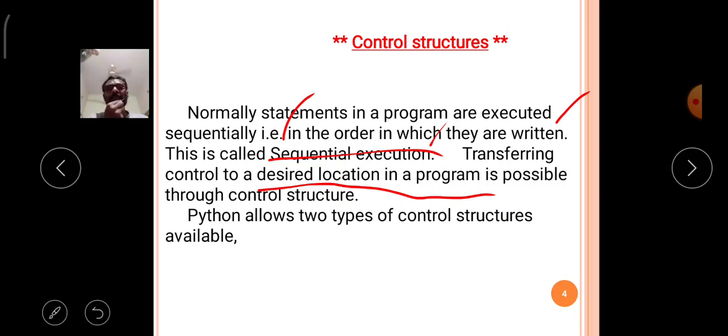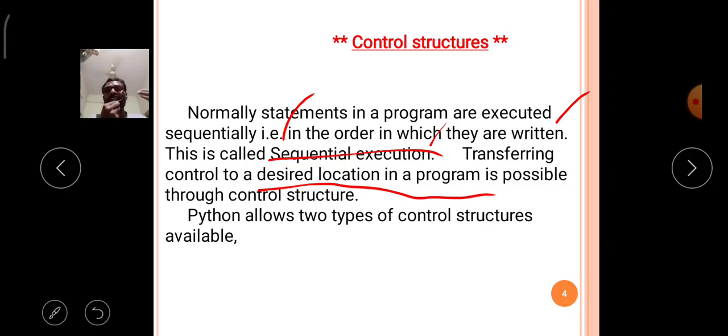In a simple manner, we say that the control structures or control statements in Python are used to move the control from one place to another, a desired location, not in the general manner of sequential execution.